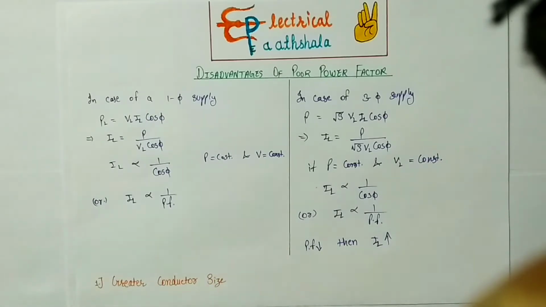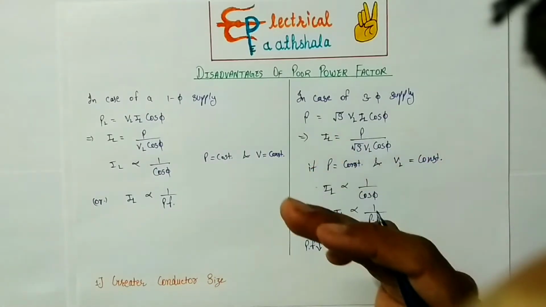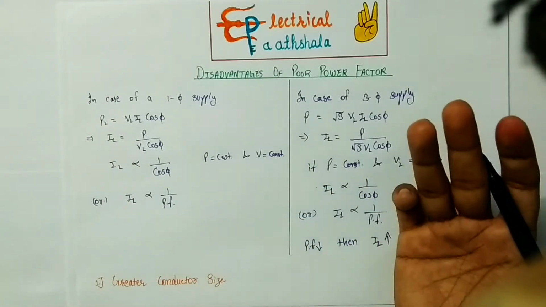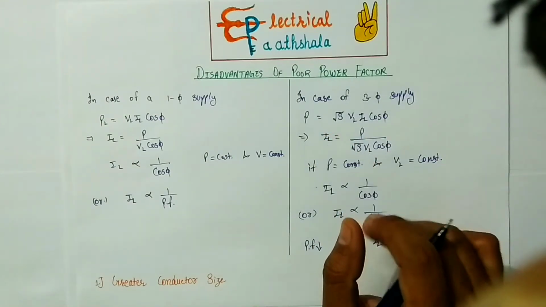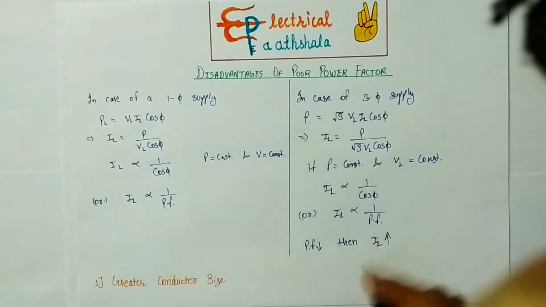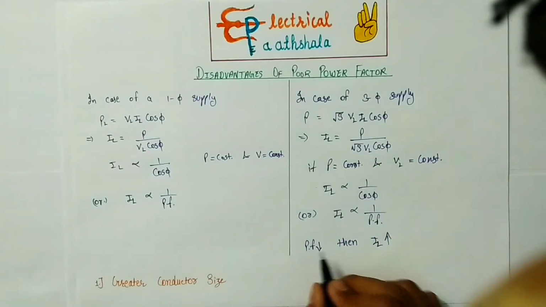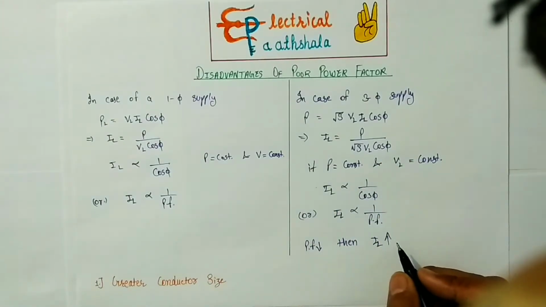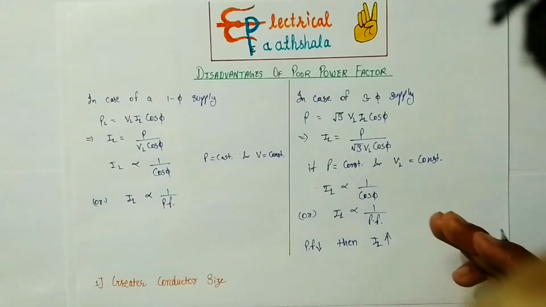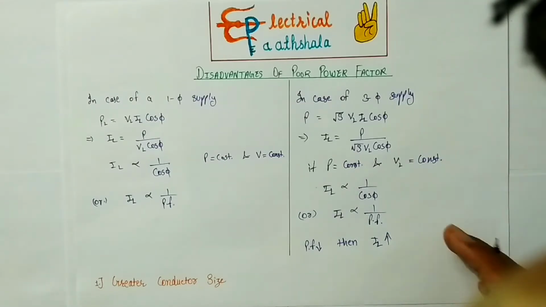Now guys, if we have poor power factor, it means that we are drawing additional power for the reactive component of the load, and this additional power means that we are drawing additional current. Due to the poor power factor, we are drawing the additional current from the electricity network, which will increase the current flow through the network.